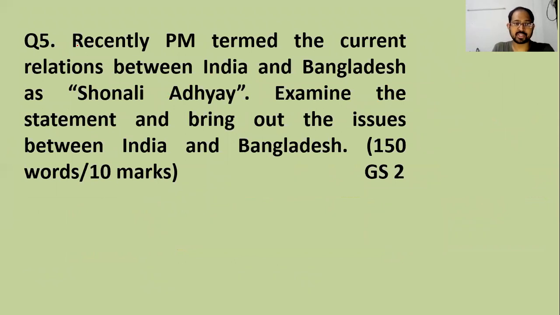So now the next question for today. Recently, the Prime Minister termed the current relations between India and Bangladesh as Sonali Adhyay, that is, golden chapter. Examine this statement and bring out the issues between India and Bangladesh. So you need to examine this statement. Is it correct or not? If it is correct, then what are the points favoring it? And finally, you need to bring out the issues between India and Bangladesh in the current scenario.